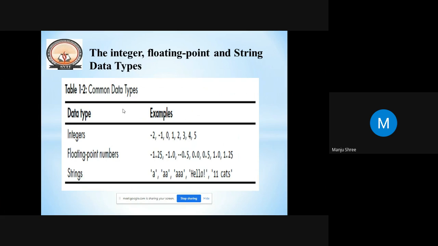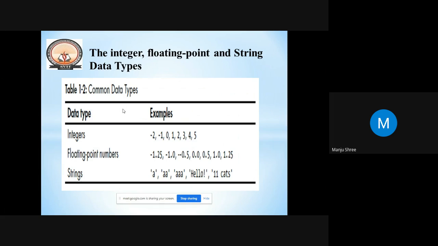So next, these are some of the basic common data types in all programming languages. We can say the integer data type, floating point data type, and also the string data type. So we can see the common data types here: integer, floating point number, and strings, which are always followed in other programming languages, and the rest deal with Python. We'll be explaining that in other videos.